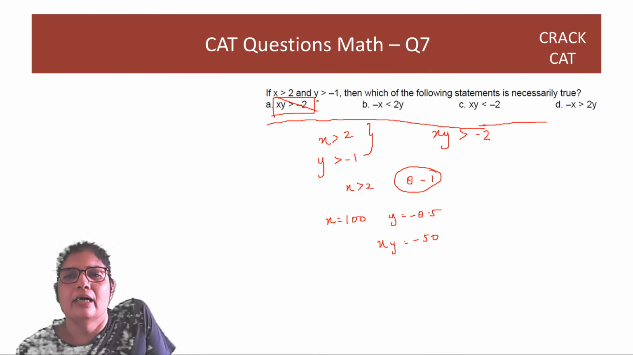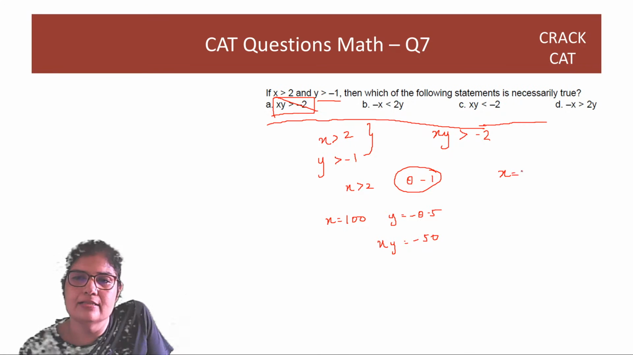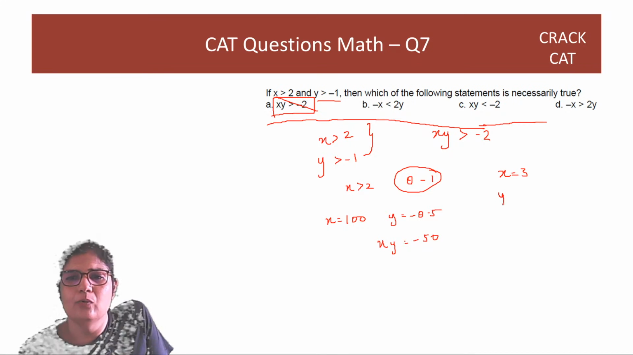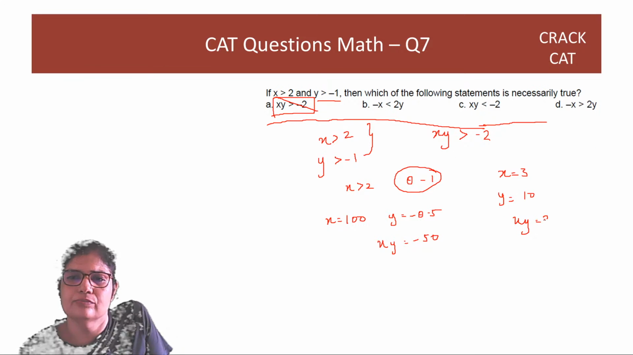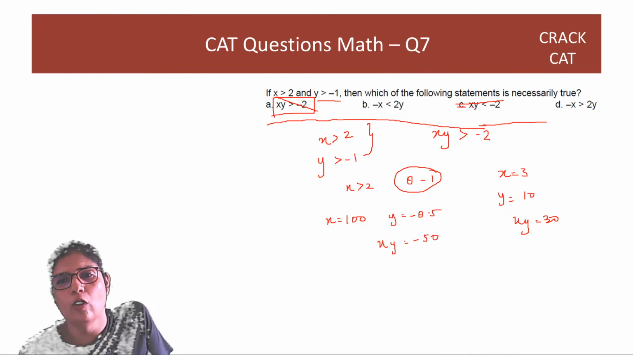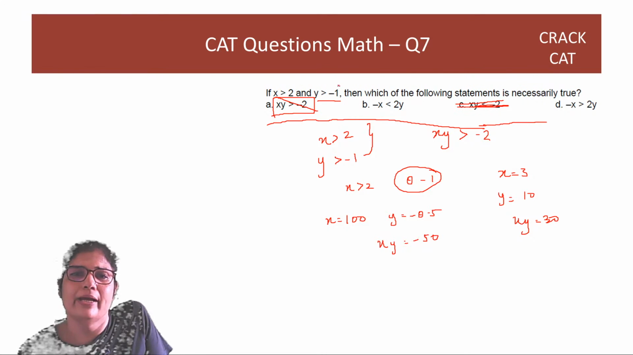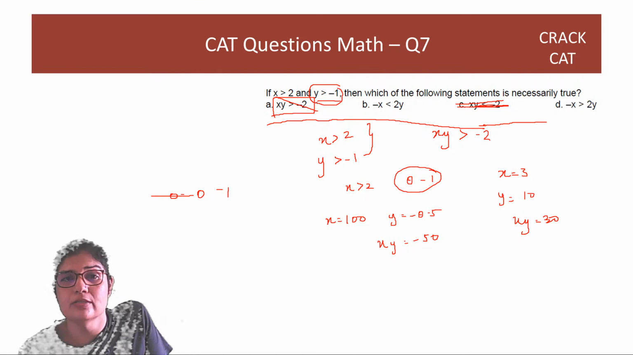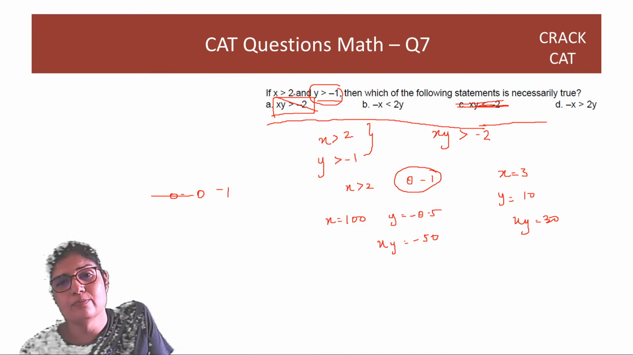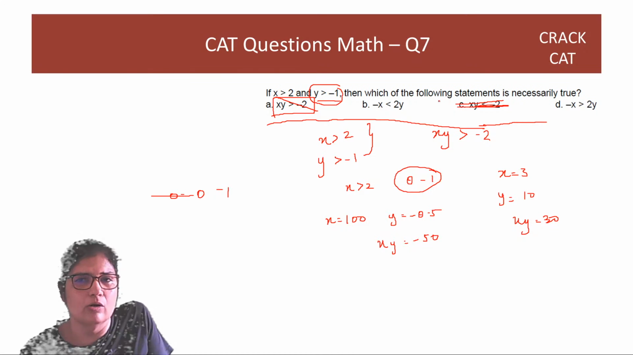Right? I can also have x as 3 and y as 10. So xy can be 30 also. So xy need not be less than minus 2. So these two options don't work out simply because y can take value, right, from minus 1 to 0 also and then 0 to positive also. So y can be positive, y can be negative, x can be as big as possible. Correct? So both of these options knocked off.